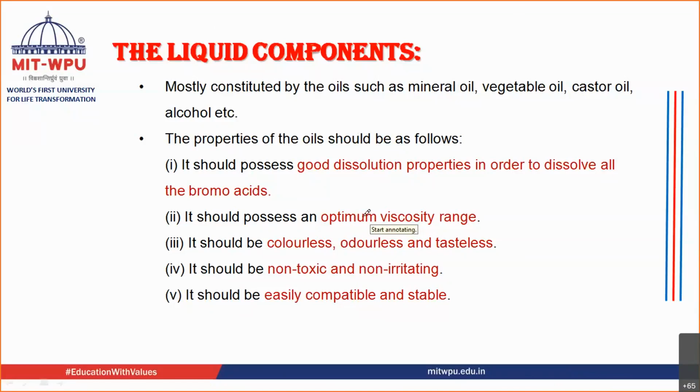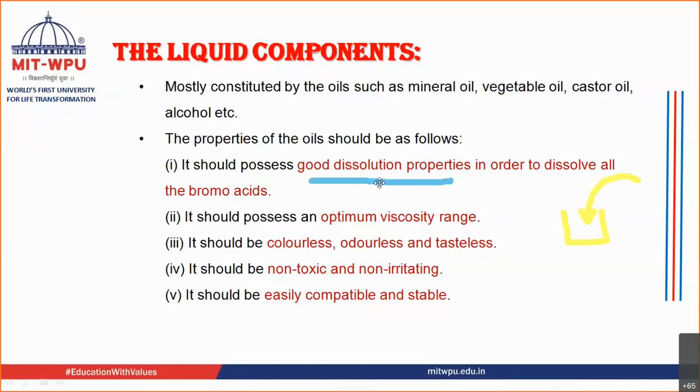The first property required is a good dissolution property, basically for the colors. You have the oil, and inside the oil the colors are added and dispersed. If you see the procedure, these colors are dispersed inside the oil, and then these oils are added to the waxy material, the solid component.